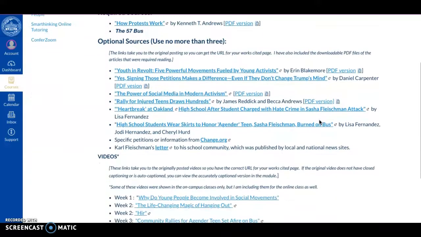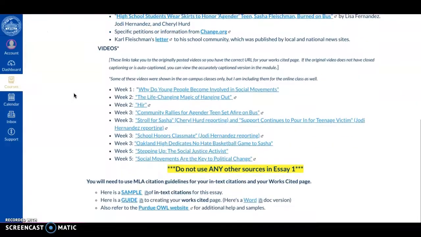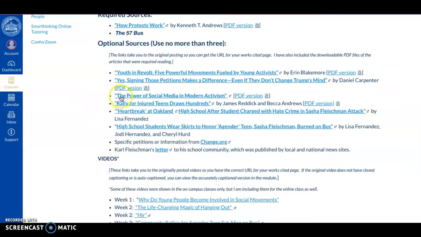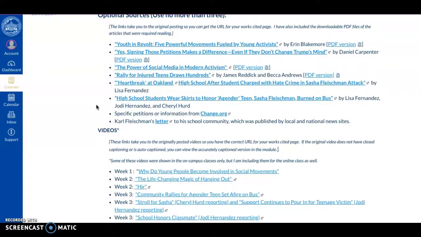You're also welcome to, but not required to, use any of the articles that we have read in Unit 1 or have been mentioned. Some of them were optional bonus articles, so they weren't required reading. Also any of the articles from Unit 1. So you have your list of links and PDF versions to all of those. Youth in Revolt, that was from week 1. The petitions article from week 1, and then the social media article that you read as part of a quiz. And then some of the news articles about the actual event that happened to Sasha.